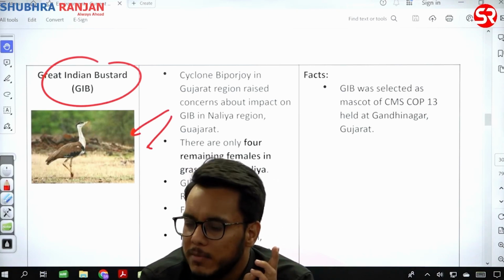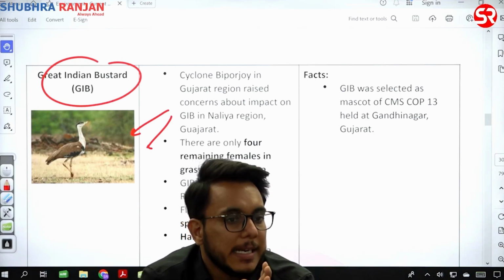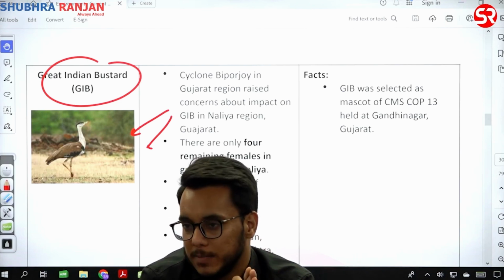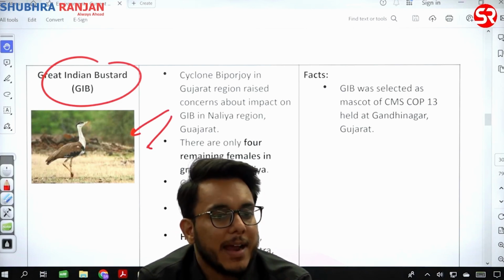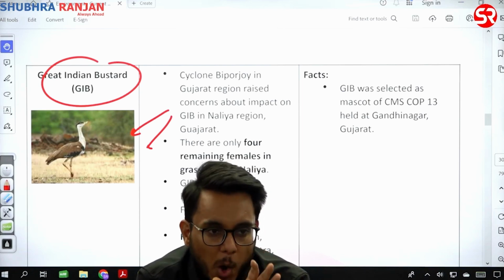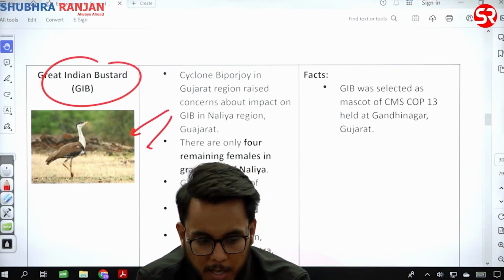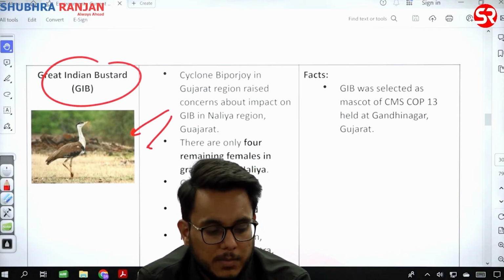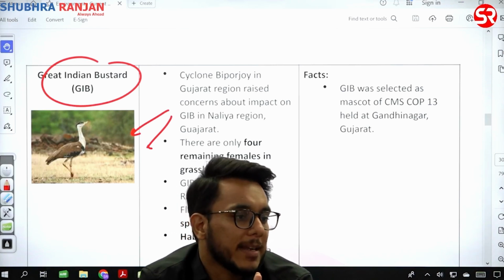Number one problem with respect to the Great Indian Bustard is the electrocution problem. They have a poor frontal vision, and because of their poor frontal vision, often they get strangled in electricity wires in Rajasthan. Now there are two problems that are happening. Number one, we are developing solar power in Rajasthan.